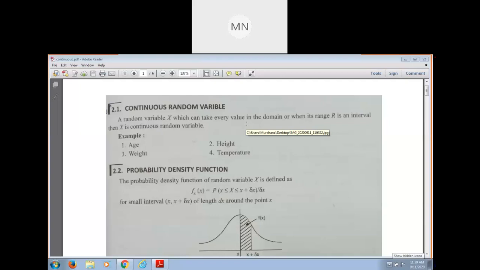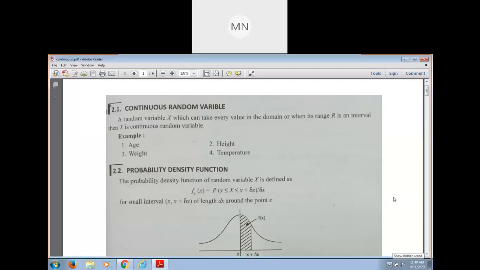Suppose we choose the closed interval 1 to 2. Closed interval 1 to 2 means there are infinitely many rational and irrational numbers between 1 and 2. We cannot count them, therefore in that case we say that there are infinite values. So a continuous random variable is a random variable where data can take infinitely many values, that means data can be taken from an interval. This is the definition.